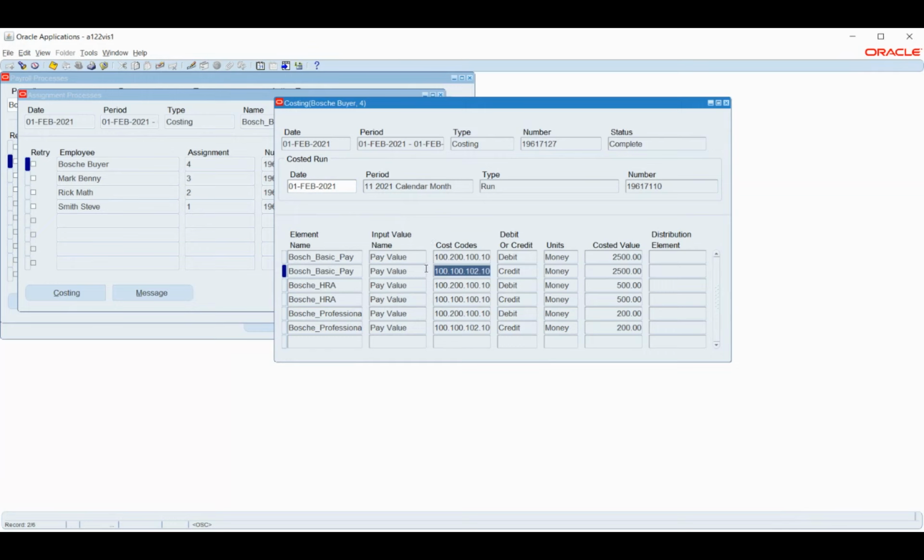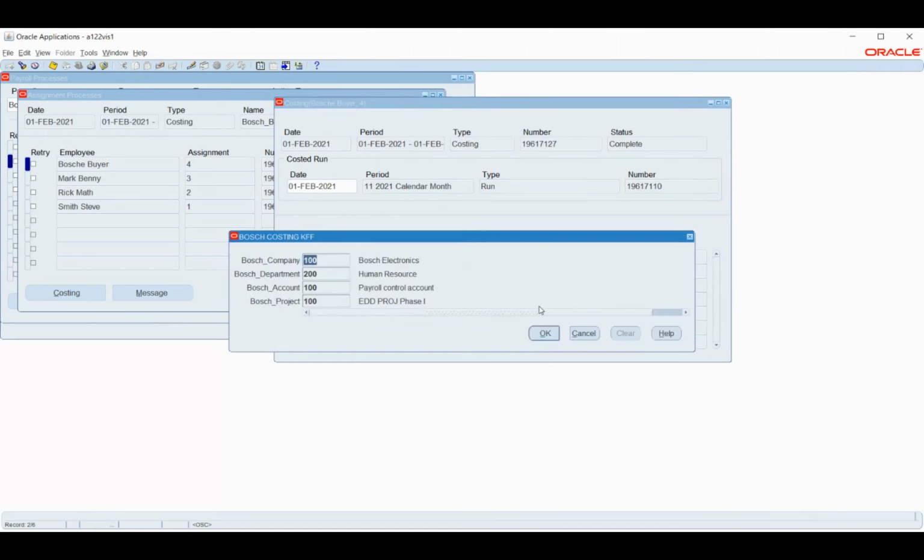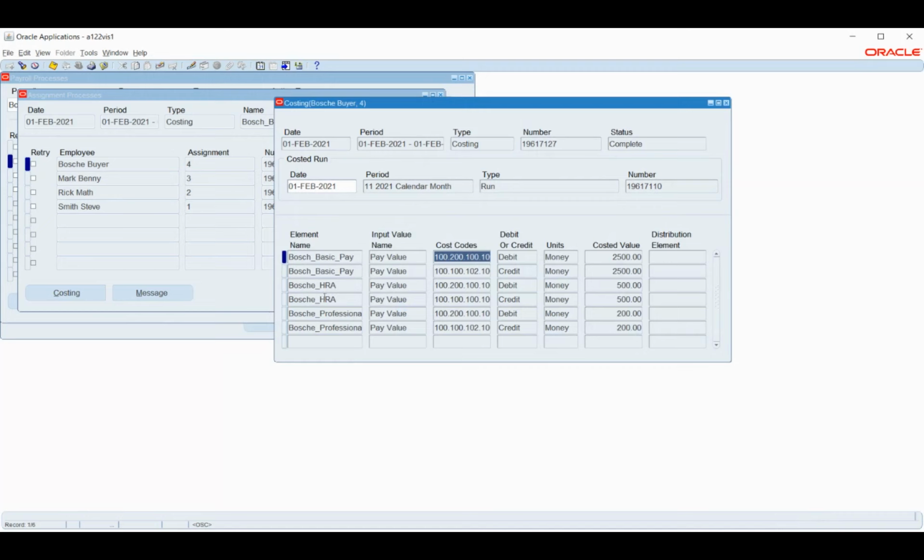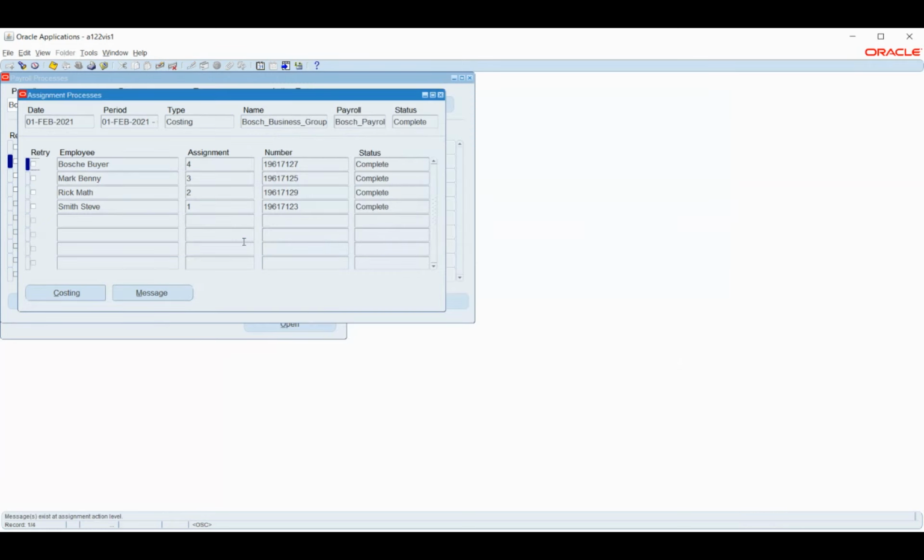That's how the system will generate. The reason it picks from element creation is that I will not have the same account code combination for all these components. For my basic pay I might have a different account code, and for my HRA I'll probably have different account code combinations. Based on that, I'll pick those costings. Now we have run the costings, so we can see these details.